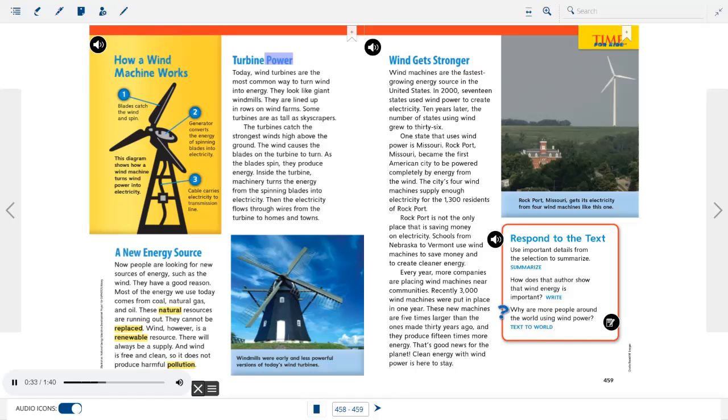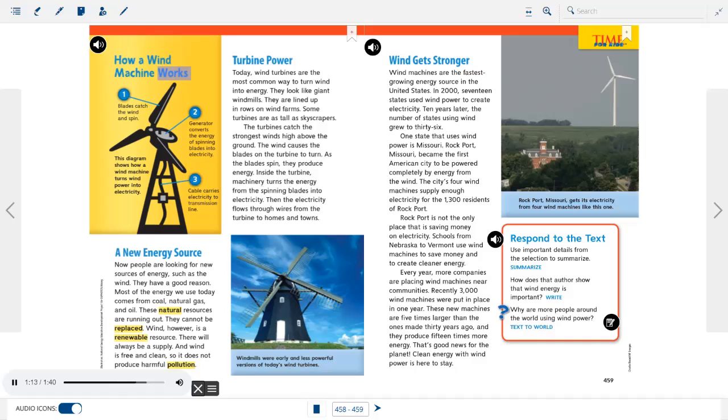Turbine power. Today, wind turbines are the most common way to turn wind into energy. They look like giant windmills. They are lined up in rows on wind farms. Some turbines are as tall as skyscrapers. The turbines catch the strongest winds high above the ground. The wind causes the blades on the turbine to turn. As the blades spin, they produce energy. Inside the turbine, machinery turns the energy from the spinning blades into electricity. Then the electricity flows through wires from the turbine to homes and towns.